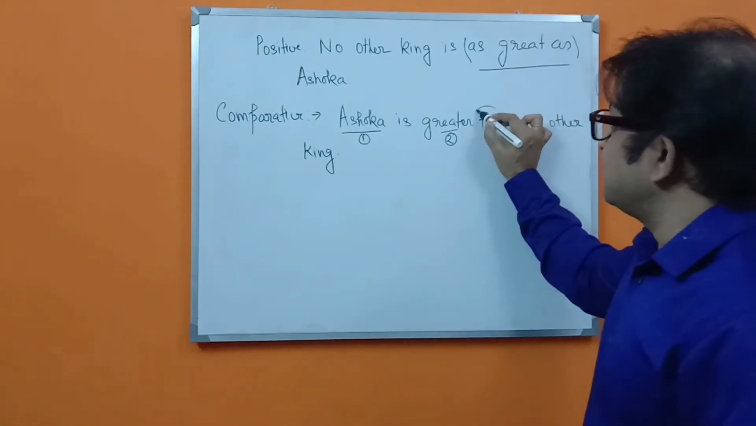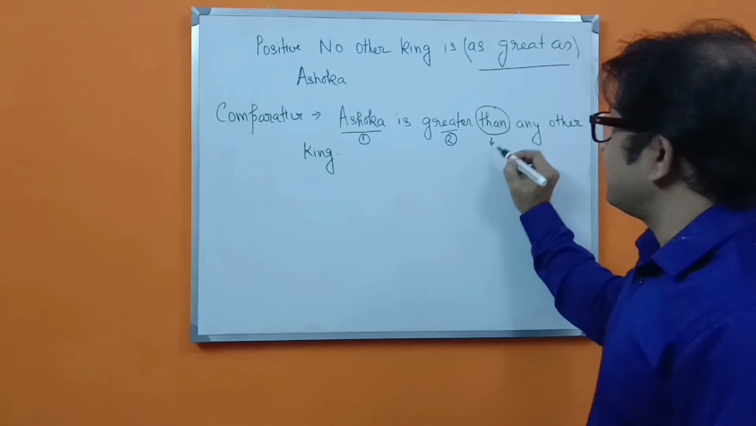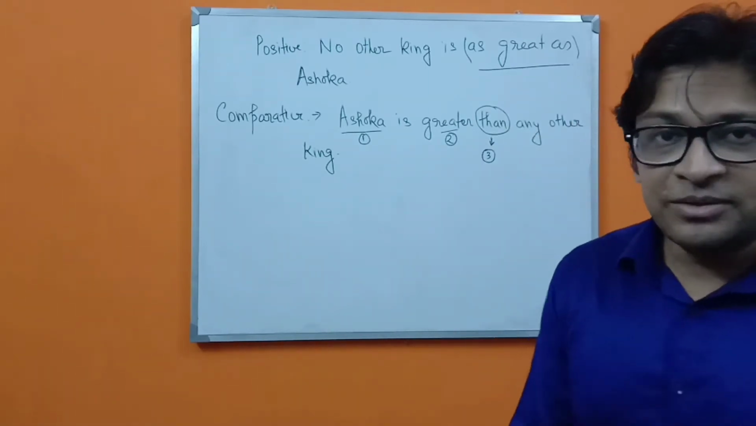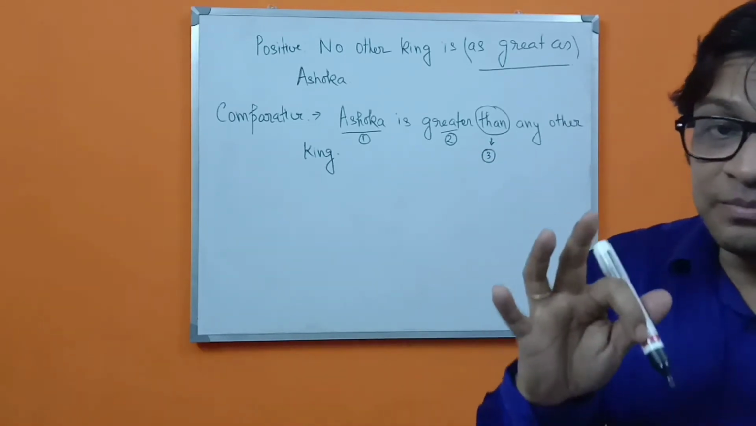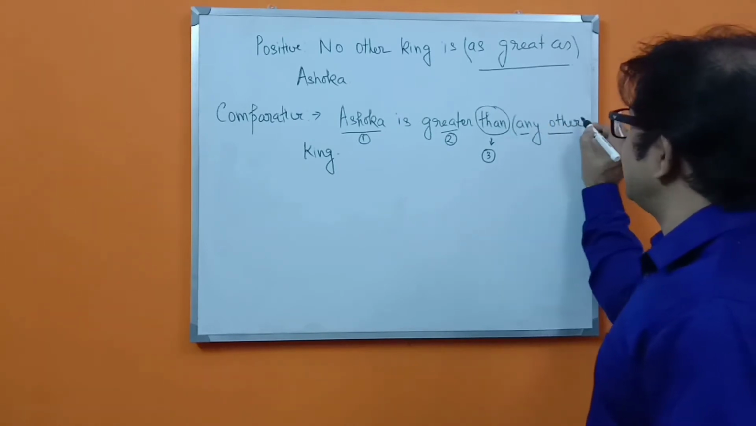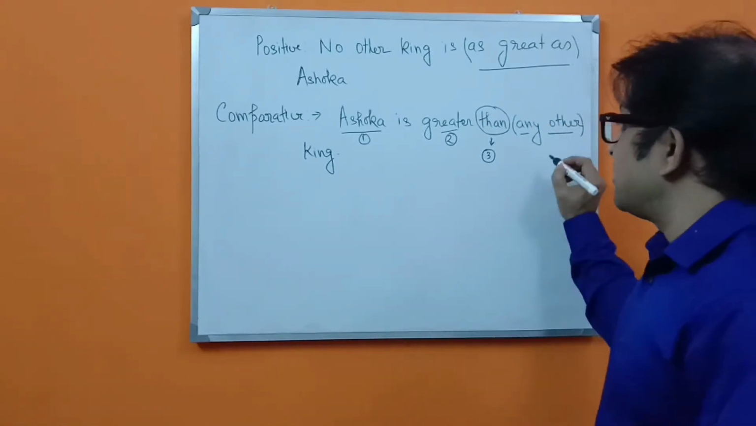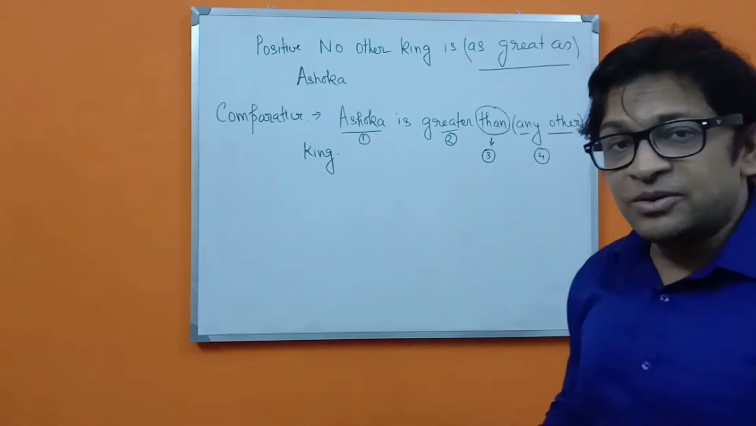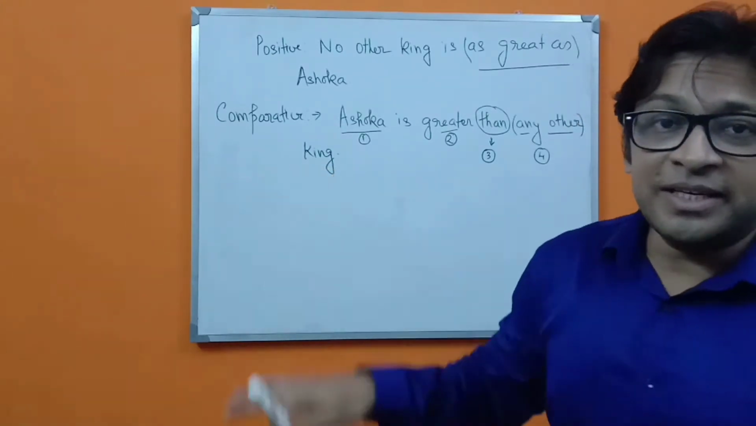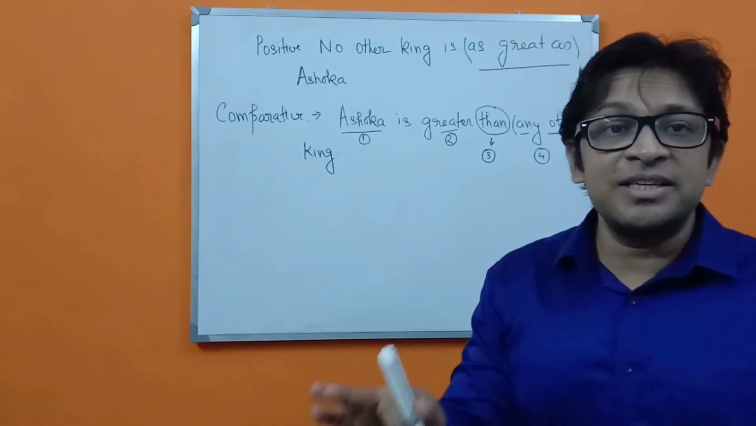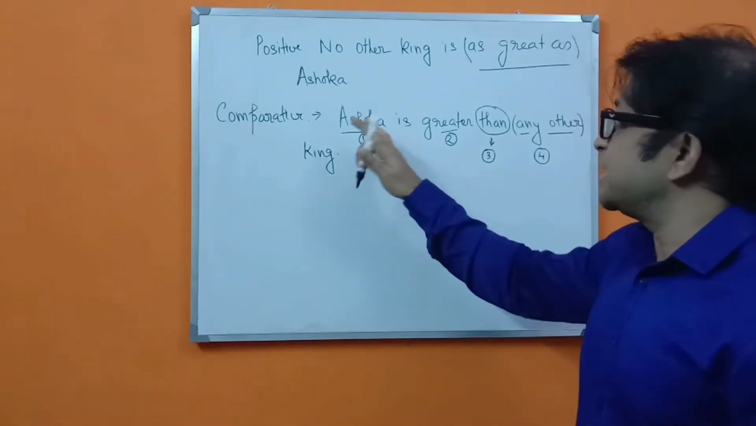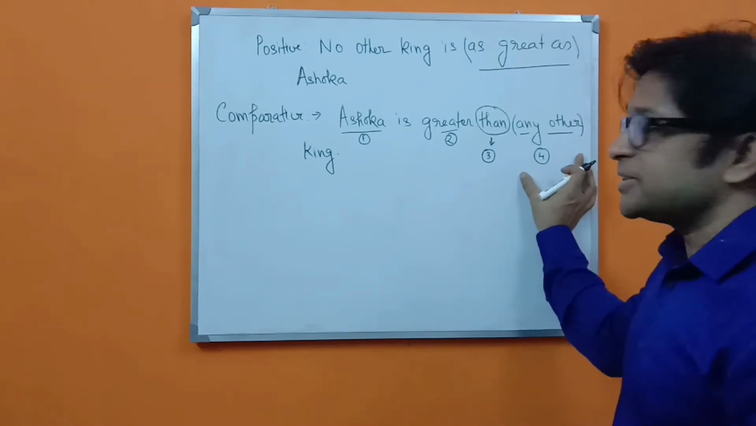And I have also introduced this thing. That means it is the third change which I have done. And the most important thing of all is these two words, any other. This is the 4th change, because this is showing that among all other kings, not even a single one of the kings is as good or as great as King Ashoka. That is what it is showing. This is the most important change.